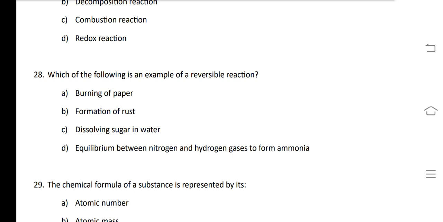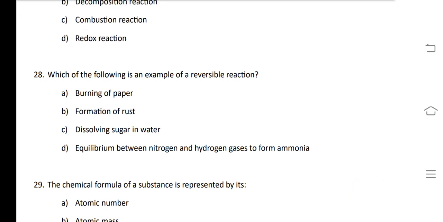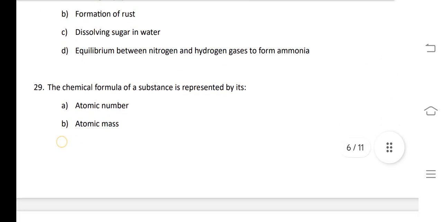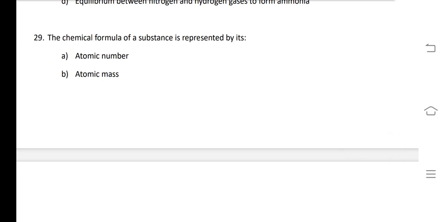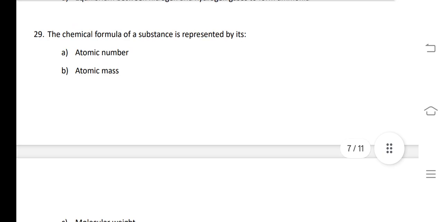So burning of paper cannot be reversed. Formation of rust cannot be reversed. Dissolving sugar in water is a physical change and it can be reversible. In the next question, it is asked that the chemical formula of a substance is represented by a chemical symbol.